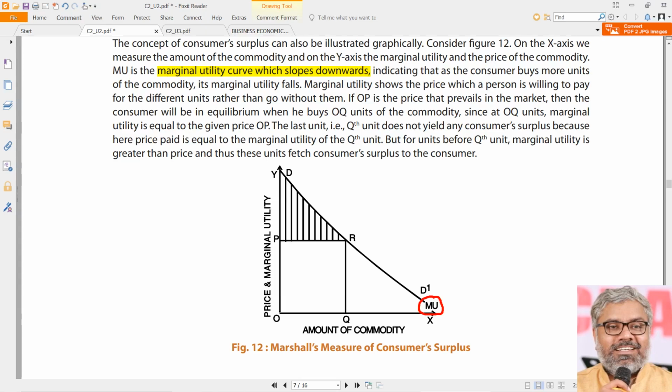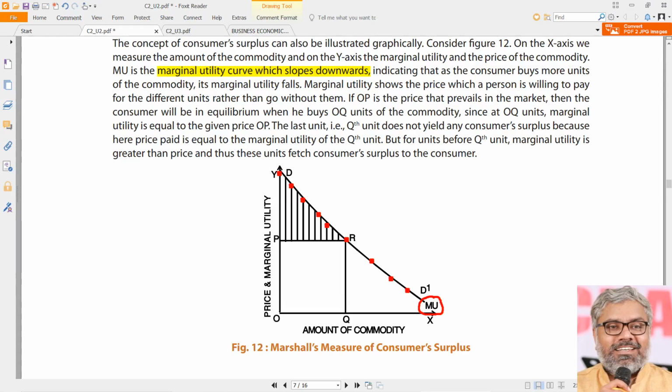Now let us take what happens here. Let us start from this point. Let us say at this price, the consumer will not buy anything, zero. He will not buy because the price is too high. On the y-axis there is price, if you remember. Too high a price, he cannot buy. Slowly the price is reduced a little bit, and yes, he will increase his consumption a little. So the quantity has increased a bit. Like that it has further increased and reached this point. Later, as the price kept on reducing, the quantity kept on increasing. That is the demand curve also in this case.